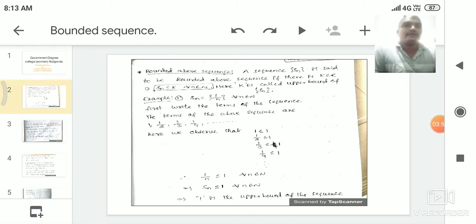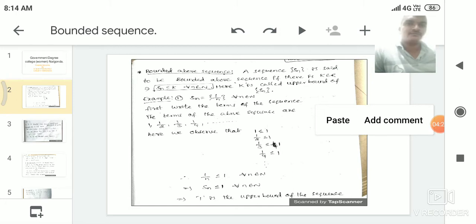So a bounded above sequence is nothing but a sequence that has a largest value. That means in terms of the sequence, if it has a largest value, then the sequence is called a bounded above sequence, and that term is called the upper bound of the sequence.